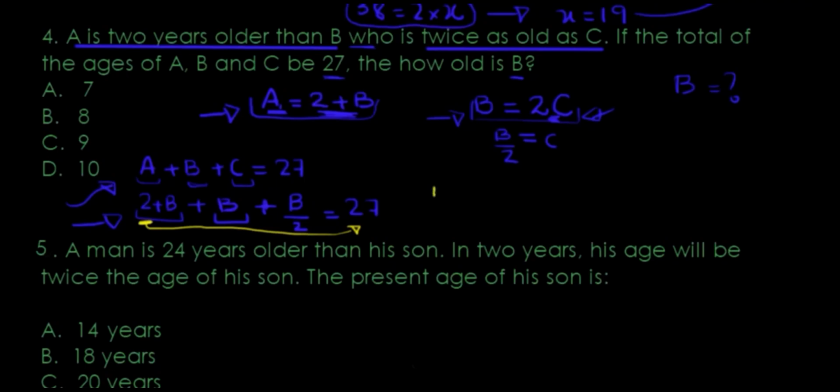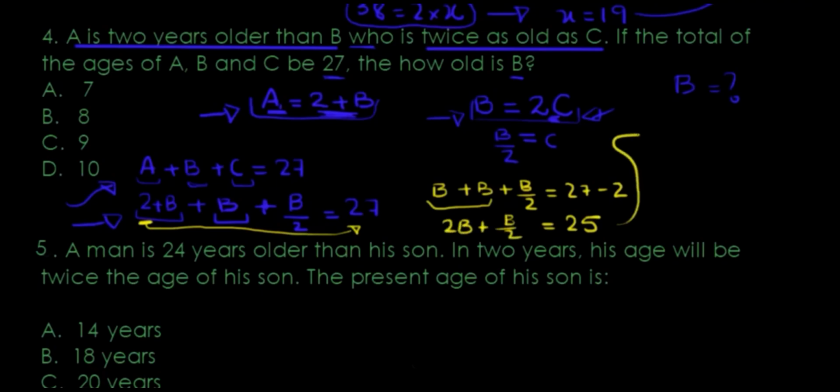So I've got B plus B over 2 equals 27 minus 2, which is 25. B plus B is 2B. Actually, I've got 2B plus B over 2. Can I add them? I don't know how clear it is. Let's do it here. We know it's 25, and I have a 2B here, and I have a B over 2.